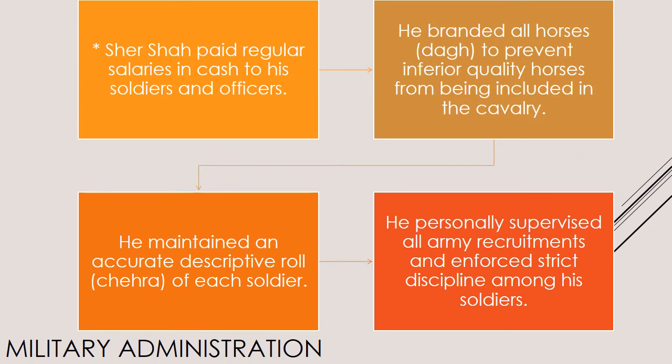Military administration. Sher Shah paid regular salaries in cash to his soldiers and officers. He branded all horses to prevent inferior quality horses from being included in the cavalry. He maintained an accurate descriptive roll of each soldier. He personally supervised all army recruitments and enforced strict discipline among his soldiers.